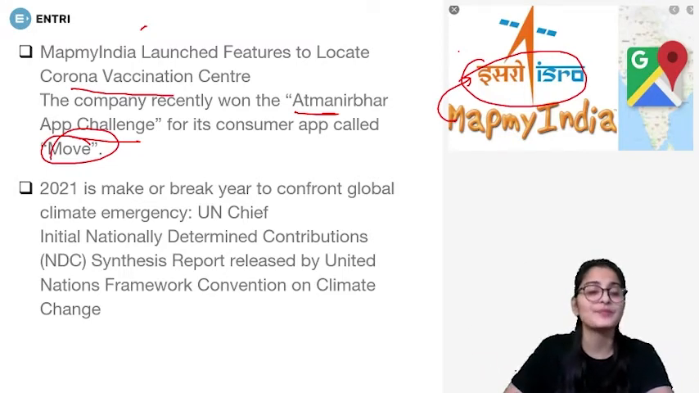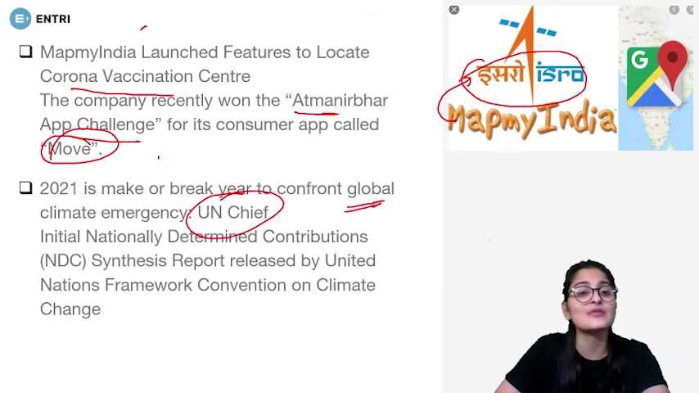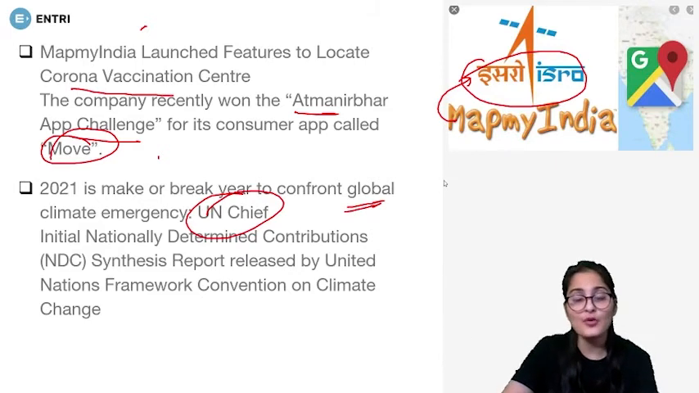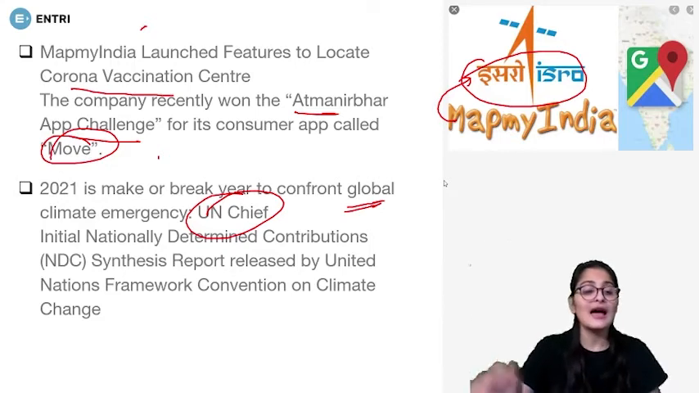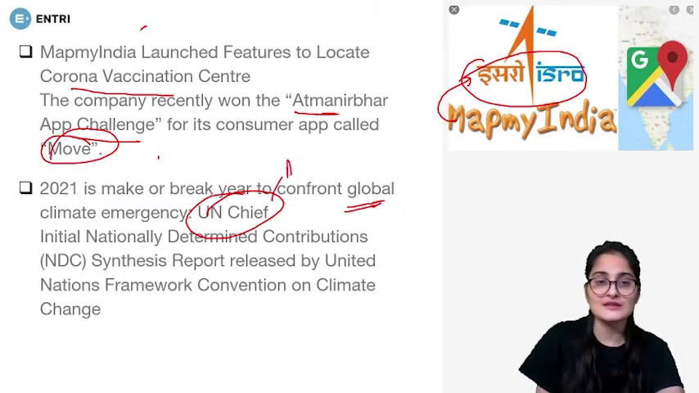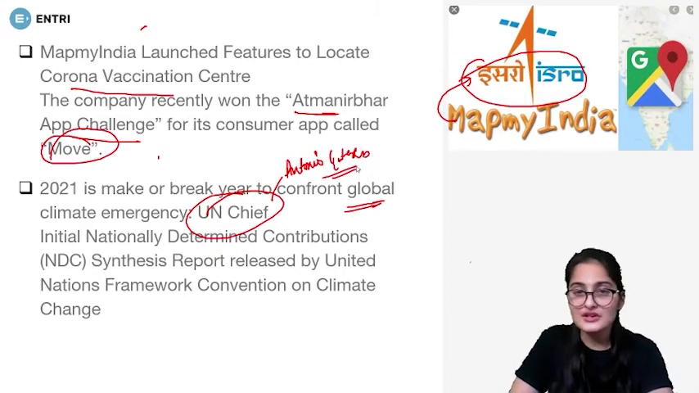Then, 2021 is a make or break year for the climate change emergency on a global scale as per the United Nations chief, because it has now reached a level where it is very, very important to act on climate change. And who is the United Nations chief? That is Antonio Guterres. Antonio Guterres is the current chief of the United Nations, right? Or you can say the Secretary General.